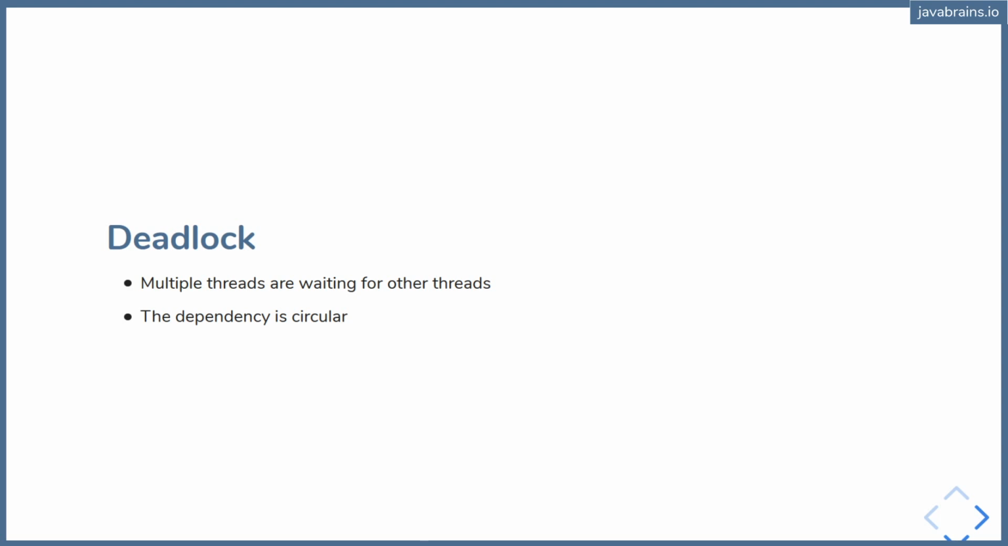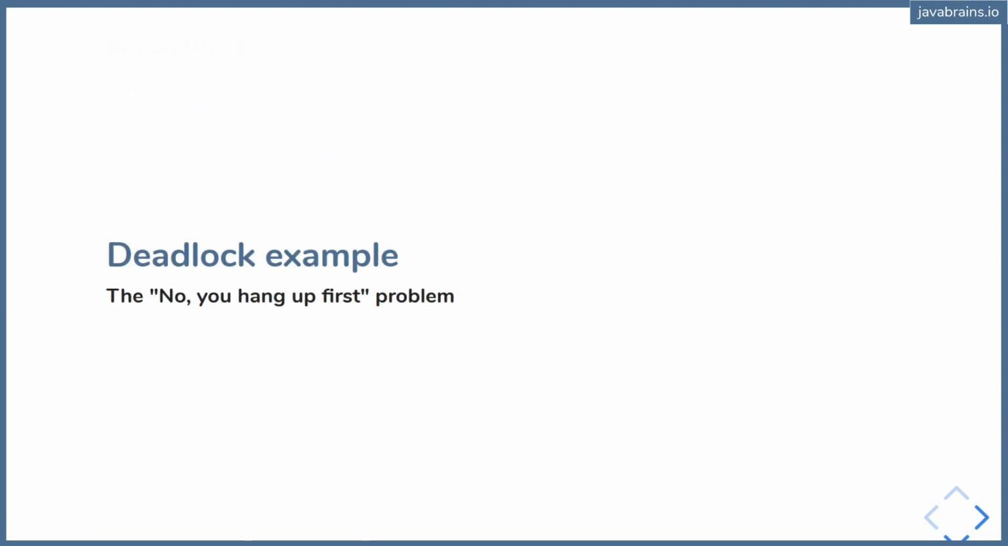A common example for deadlock in a real world situation is the "no, you hang up first" problem. Imagine a young couple having a phone conversation. The conversation is romantic in nature, and after a while it's time to hang up, and neither of them wants to hang up first. They keep saying, no, you hang up first. There's nothing stopping them from hanging up except the other person. Here are essentially two threads, and each thread is stopping the other from ending the conversation. So this is a classic case of a deadlock in the real world.